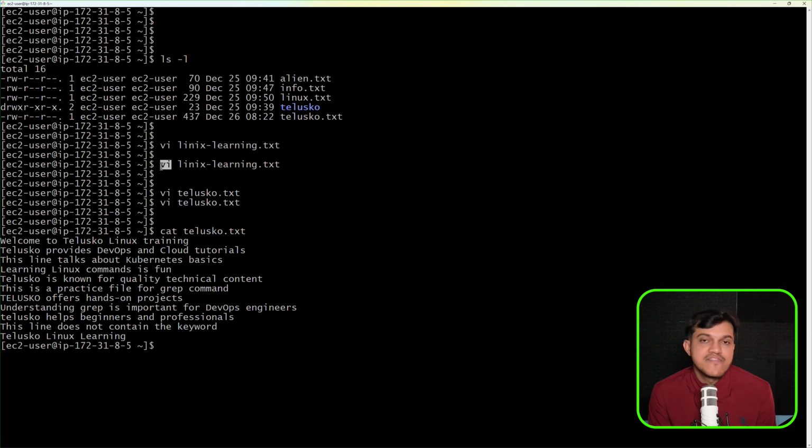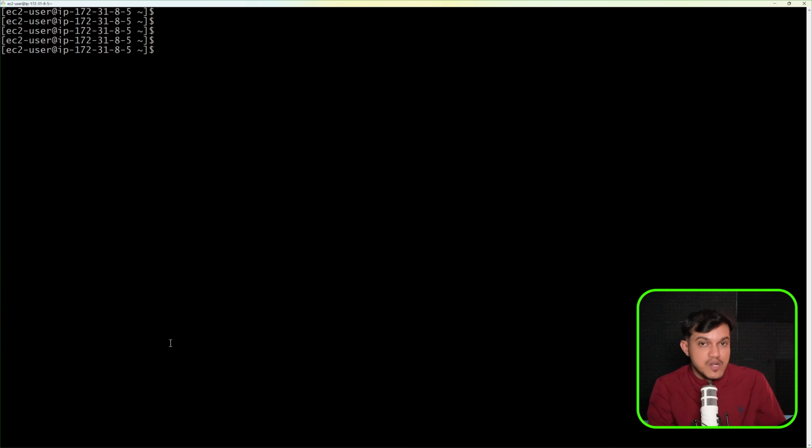And the visual editor has three modes. Number one is command mode. By default, the moment you open any file, you'll be able to navigate, but you'll not be able to type something, add some content, or remove something. If you want to do that, you have to press I on your keyboard. Later, if you want to save the changes, then press escape on your keyboard and then :WQ, the way we have seen so far. I hope you could understand. This is a very important command which we use very often in order to create files in Linux.